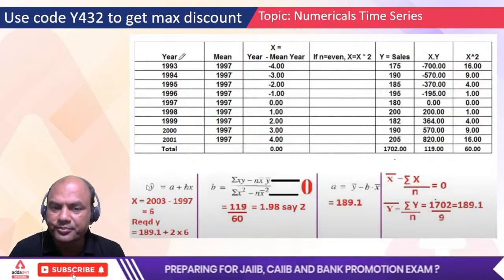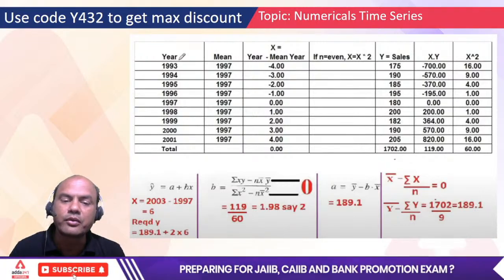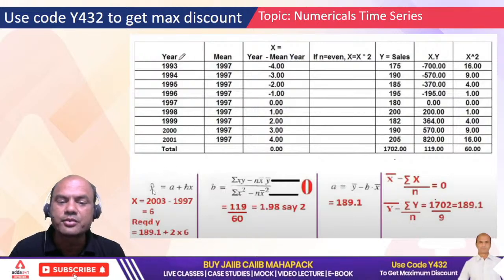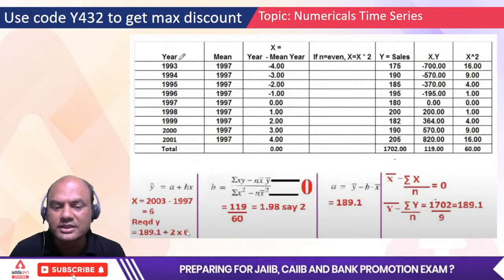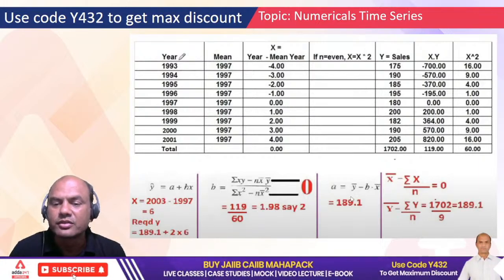189.1. Isn't it? Now what do I do? I found this equation then. So y becomes what? y equals 189.1 plus b, which is 2, into x. Just write this x over here. Okay, so this a I have got it.